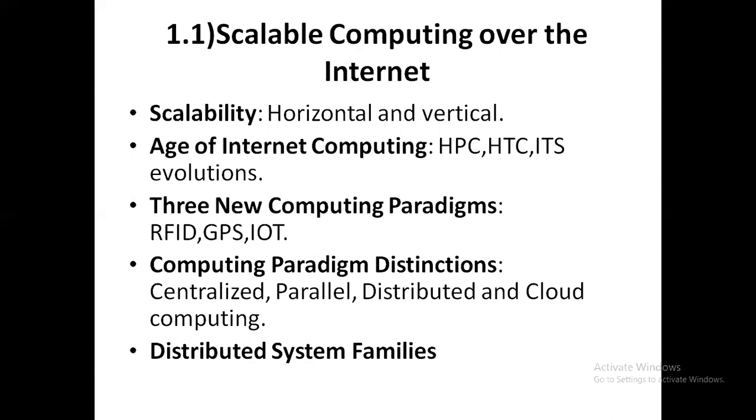Those things also we will discuss. And next, computing paradigm distinctions, like centralized, parallel, distributed and cloud computing. These are the different paradigms that came into the picture as time went on. And the next one is distributed systems and their families we are going to discuss.